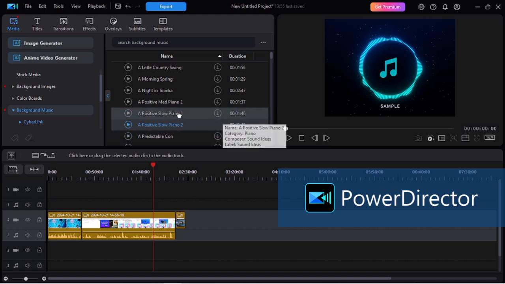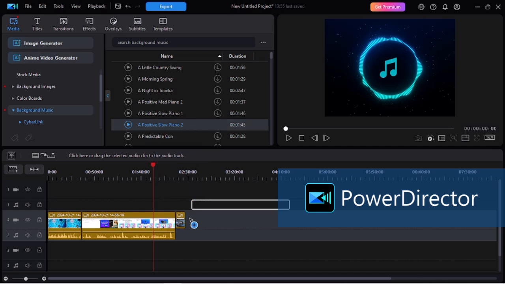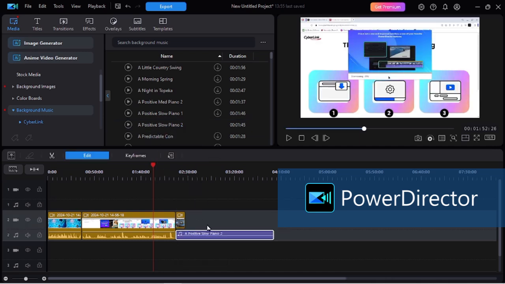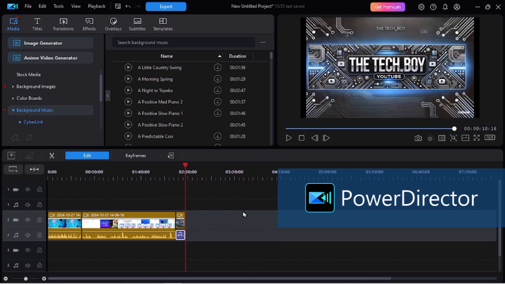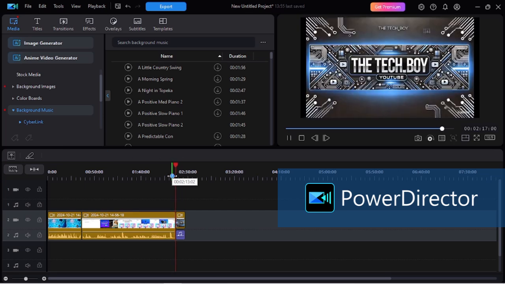As you can see, it is downloaded. If it is your favorite, you can click on this heart button, then it will come in your favorites list. So drag it over here, and this is important. You can see it is really long and this video is really short. So to do that, just drag it shorter, and now you can see it is better.